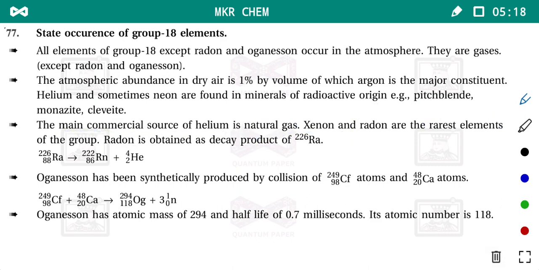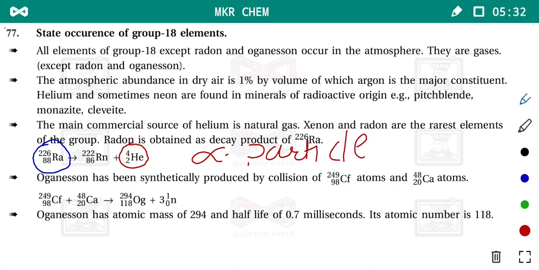How is it obtained? Let us see the reaction. During the radioactive decay of radium, one helium particle is eliminated. It is also called alpha particle. And when this particle is in a ray form, it is called alpha ray. This alpha ray we use in the Rutherford experiment for bombardment.